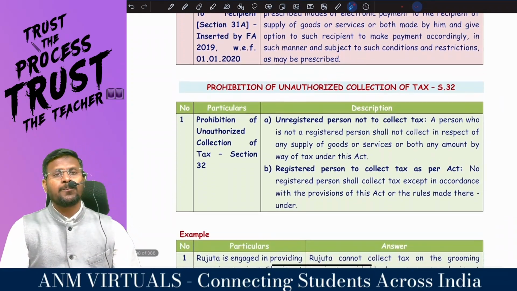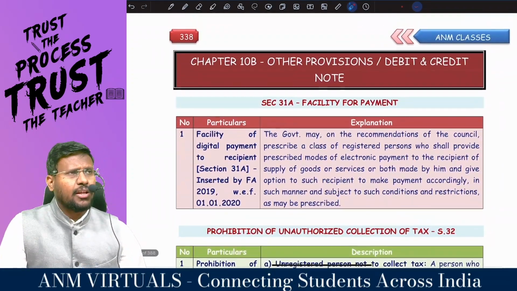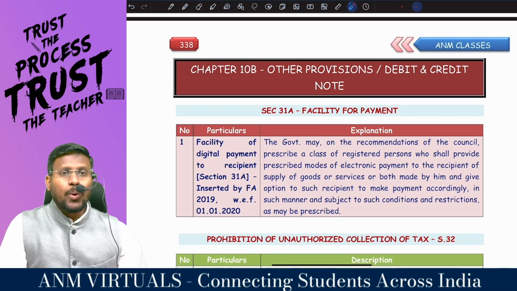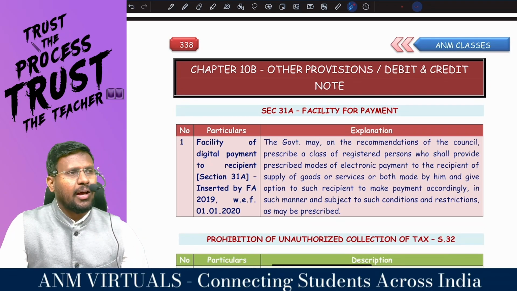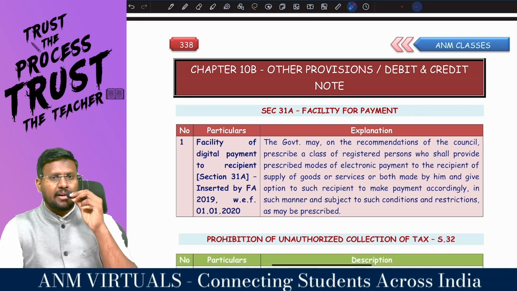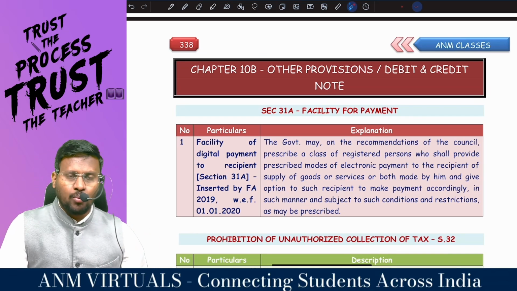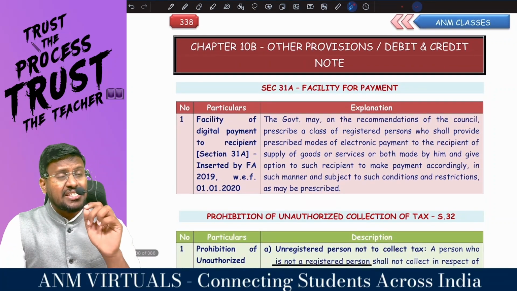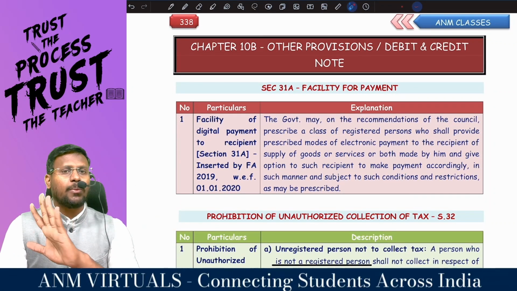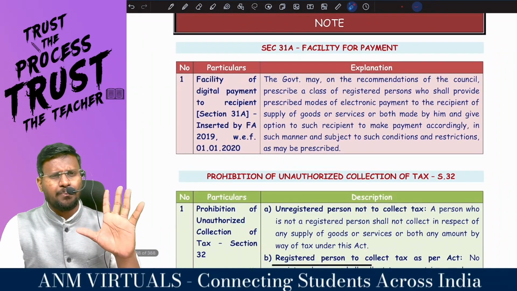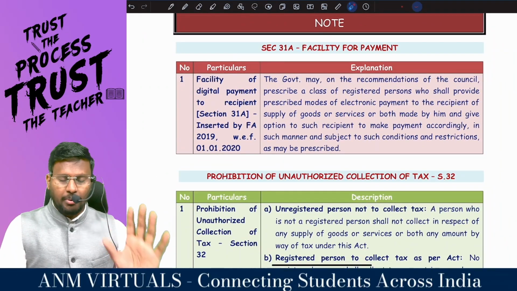That means what the government is saying is that if I am the supplier of goods or services or both, and you are the recipient, you are supposed to make the online payment either by way of RTGS or bank transfer or NEFT, etc. So the government is saying that the supplier should provide the facility to the recipient to make the payment by the prescribed means. This is a procedural section. Leave it, no need to break our head.